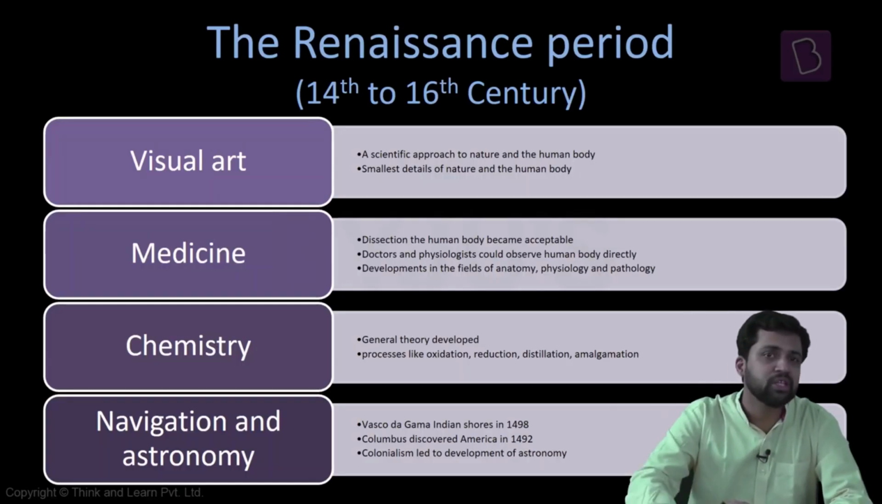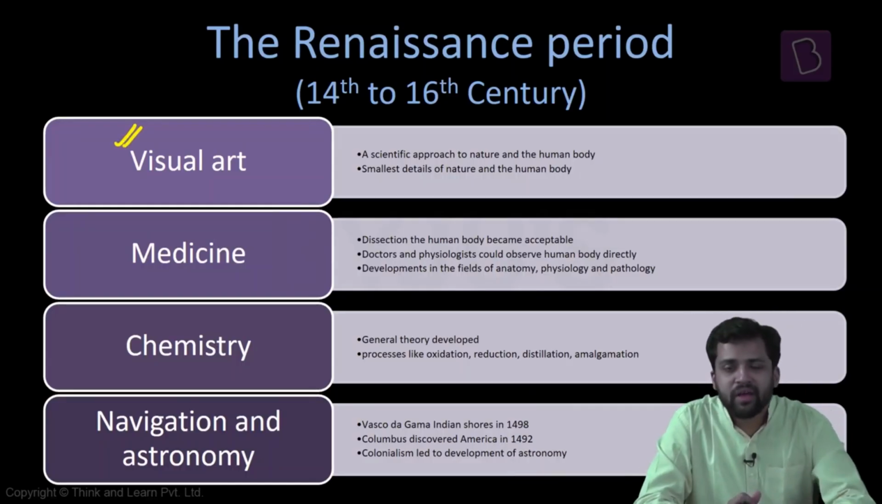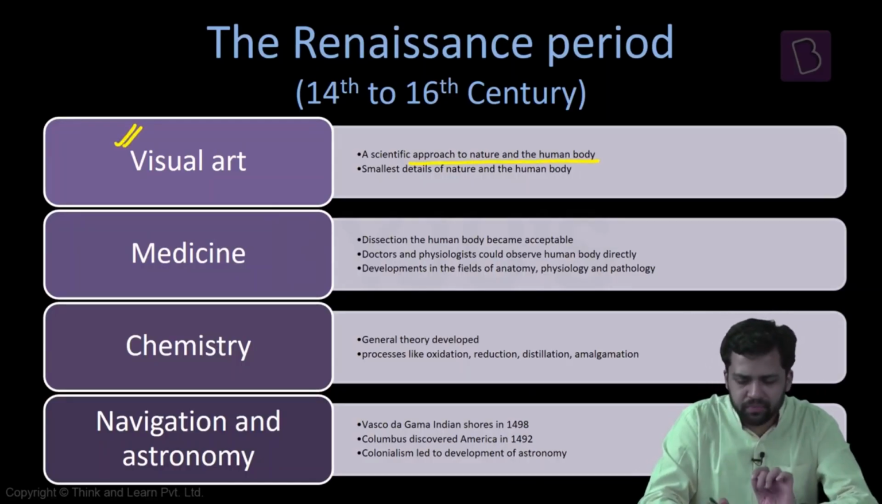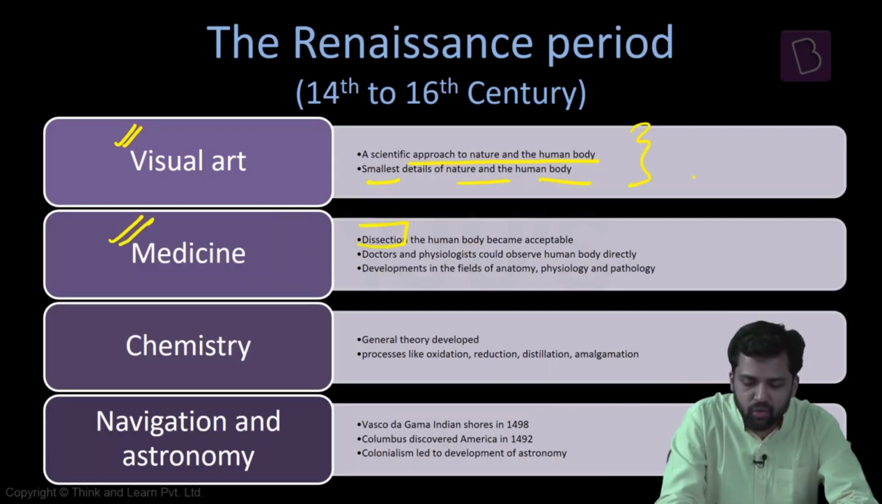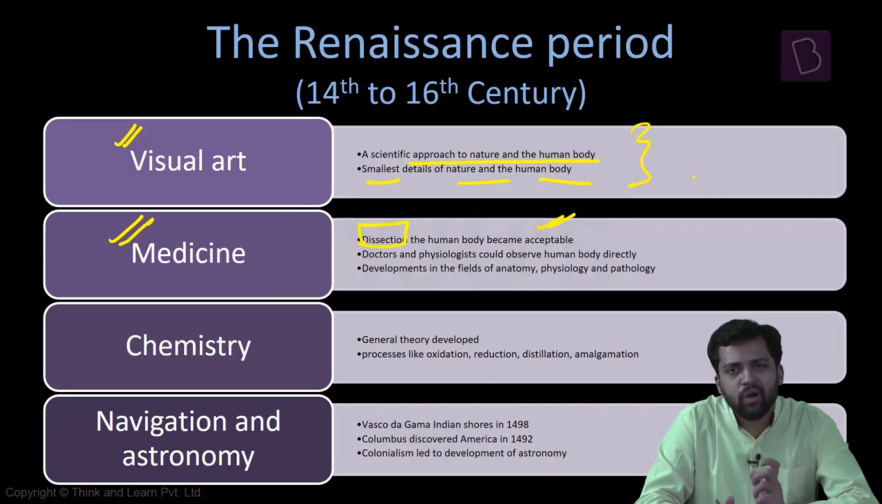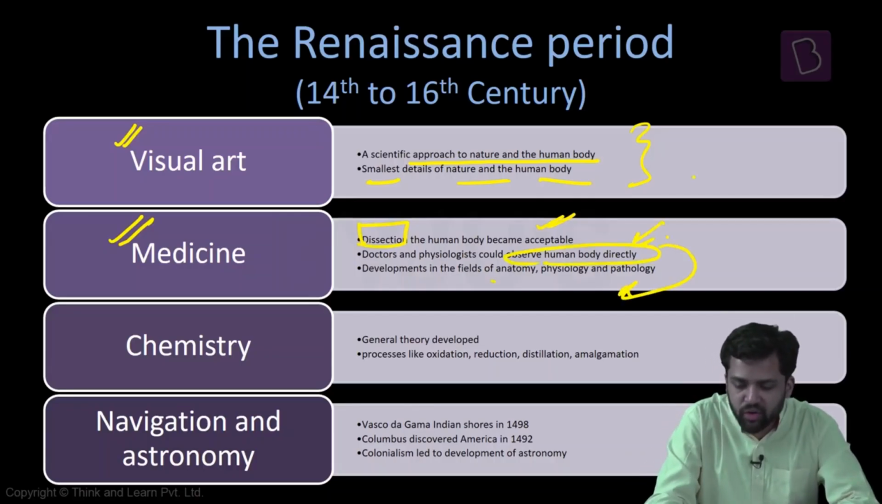We look at some of the most prominent developments during this period and how they are questioning the existing ideas. For example, in the field of visual arts, a scientific approach to nature and the human body was developed. The minutest details in nature and the human body were observed. In the field of medicine, dissection of the human body became acceptable. Now doctors, people studying human anatomy, and physiologists are able to understand each and every part separately. They're looking at it directly now. So this is indirectly leading to development in the fields of anatomy, physiology, and pathology.